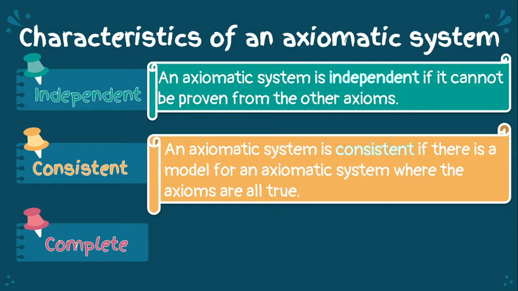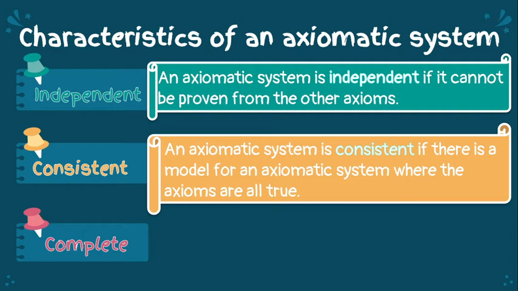Otherwise, it is inconsistent. So, kapag na-prove natin na walang model na nag-exist, that is inconsistent. So, para maging consistent siya, kailangan lahat ng axioms niya ay true at wala tayong magiging contradictions.